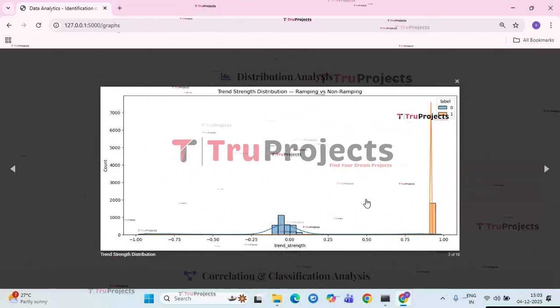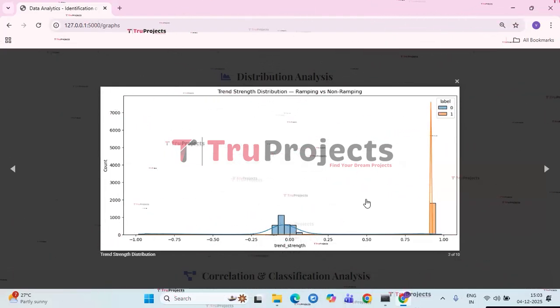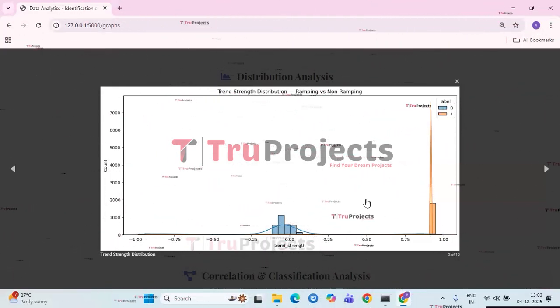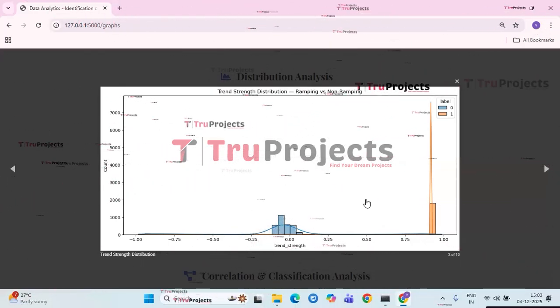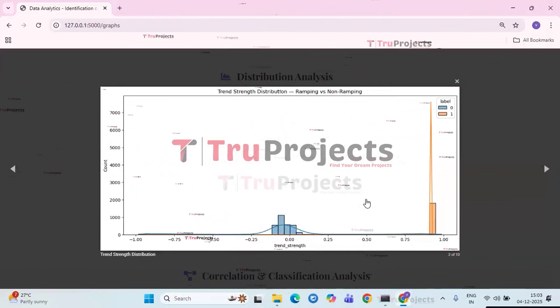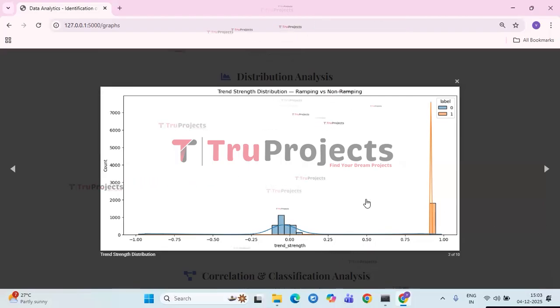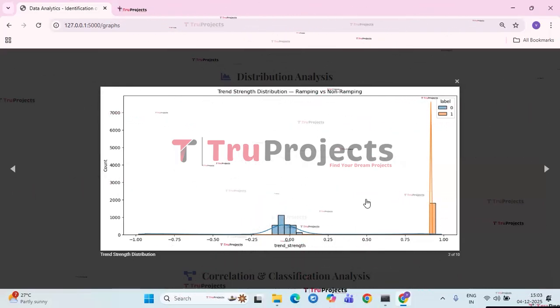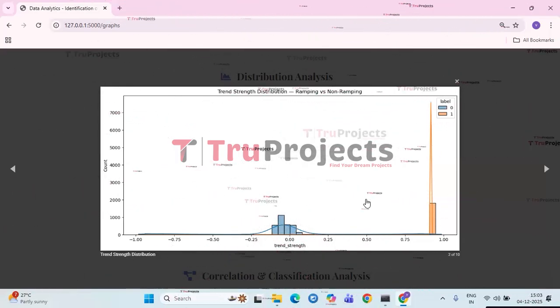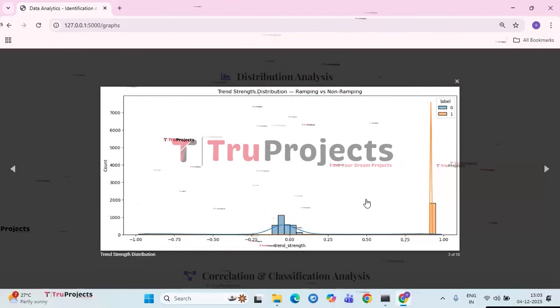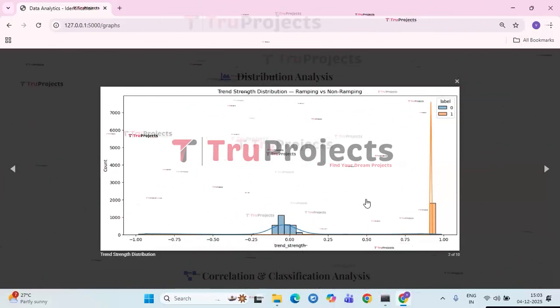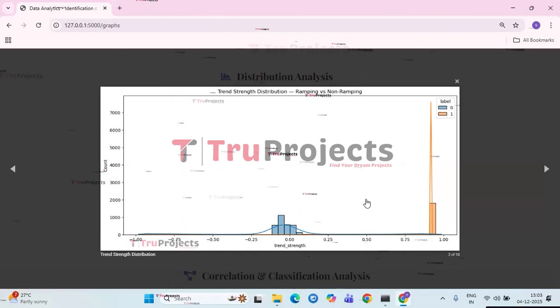In contrast, ramping signals are heavily concentrated near a trend strength of 1.0, showing a strong and stable upward trend. This clear separation between the two distributions demonstrates that trend strength is a highly discriminative feature, making it very useful for distinguishing precursor-like ramping behavior from normal non-ramping patterns.